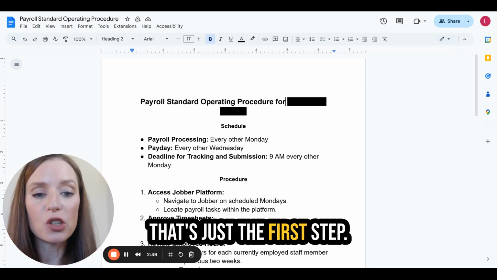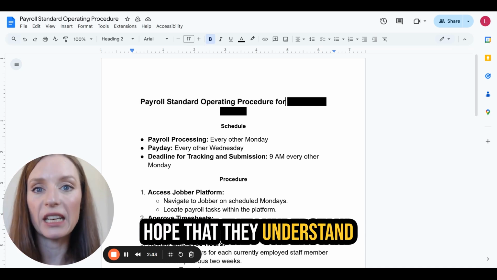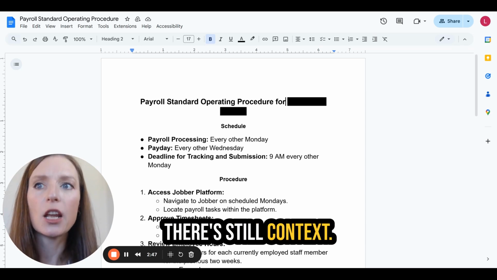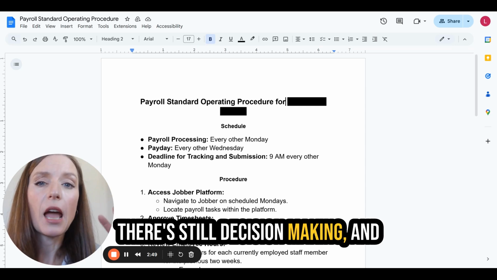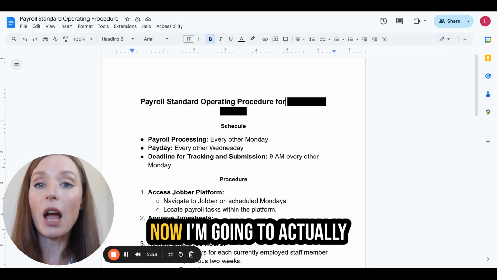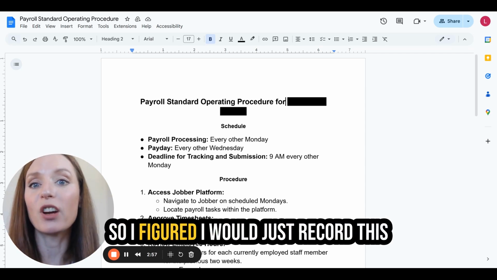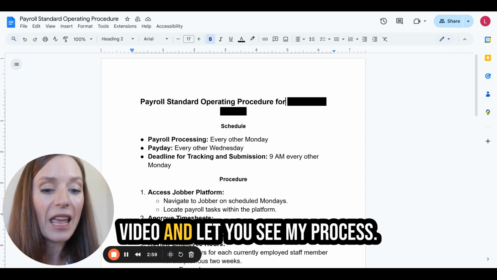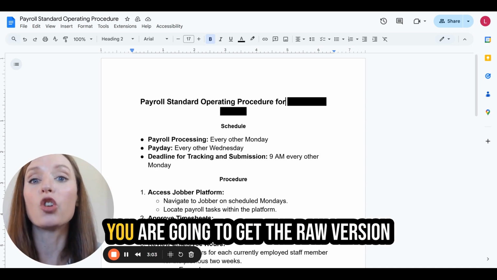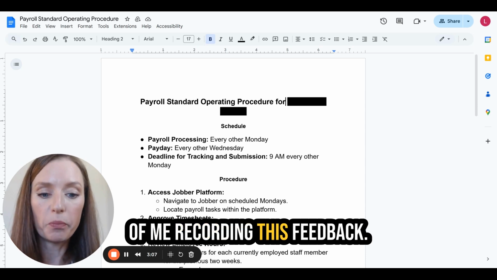Now, that's just the first step. A lot of times we just throw this to our employees and hope that they understand everything that we're saying. However, most of the time there's still context, there's still decision making, and there's still nuances that are missing to create this SOP. Now, I'm going to actually walk through this entire SOP. I need to give feedback on it, so I figured I would just record this video and let you see my process. I have not actually read this SOP, so you're going to get the raw version of me recording this feedback.